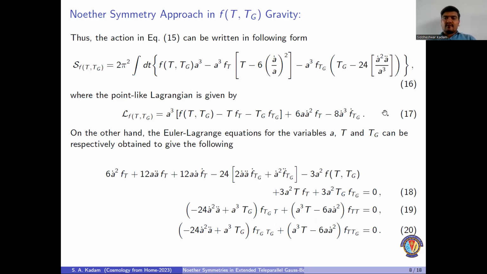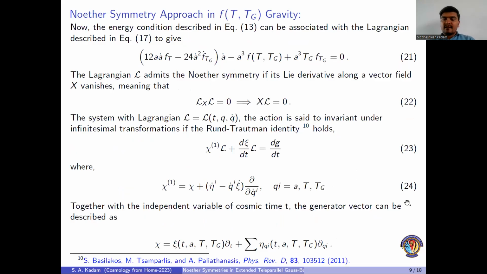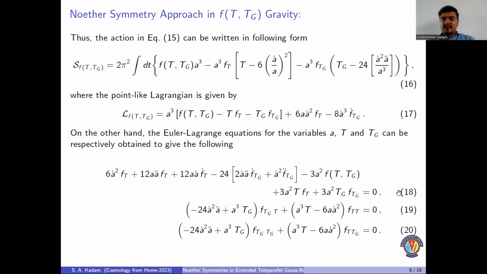To check the viability, or to confirm the correctness of this Lagrangian, we put the obtained Lagrangian back into the Euler-Lagrange equations for a, T, Tg, and the energy condition, and obtain the expressions described in 18, 19, 20, and 21. Here, equation number 18 is obtained by putting this point-like Lagrangian into the Euler-Lagrange equation for a, and it is similar to the expression for pressure in f(T) gravity.